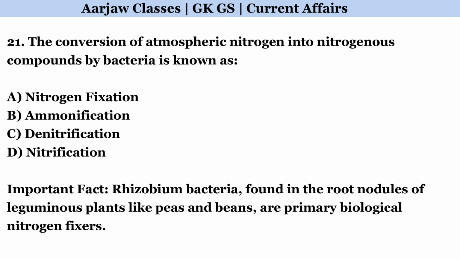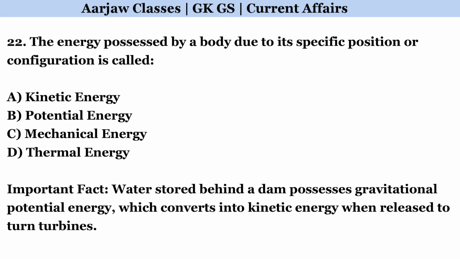The conversion of atmospheric nitrogen into nitrogenous compounds by bacteria is known as. Correct option is A, nitrogen fixation. The energy possessed by a body due to its specific position or configuration is called. Correct option is B, potential energy.